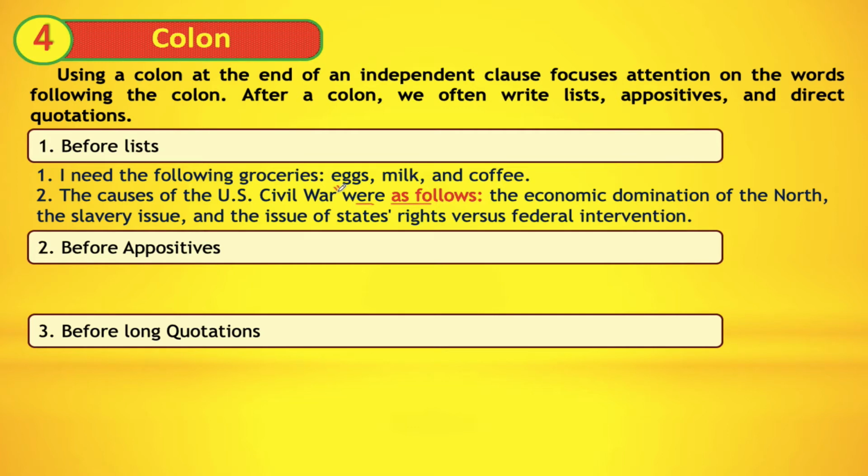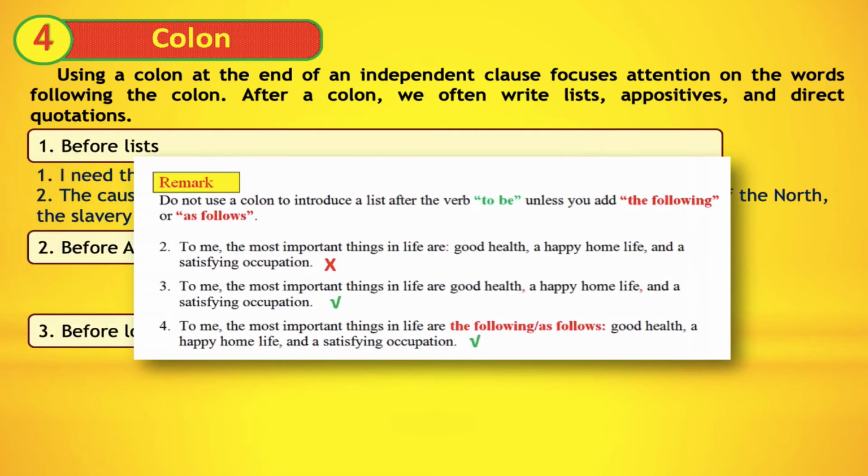To make sure you understand this rule, let us take a look at this remark. Don't use a colon to introduce a list after the verb to be, unless you add the following or as follows. For example, here, if you put are with a colon, it's a mistake for sure. And to make it correct, there are two possibilities.